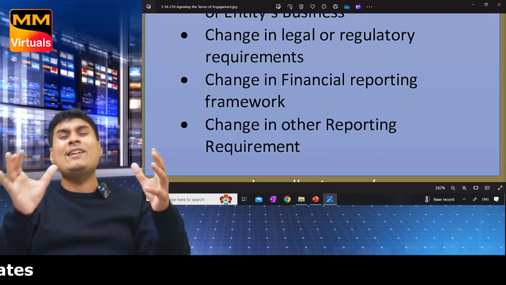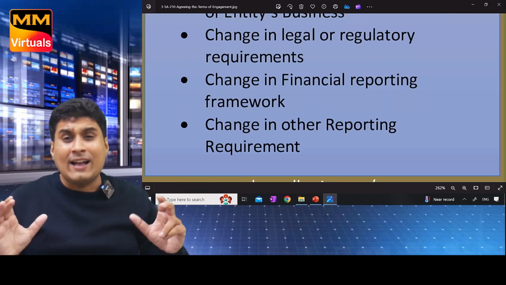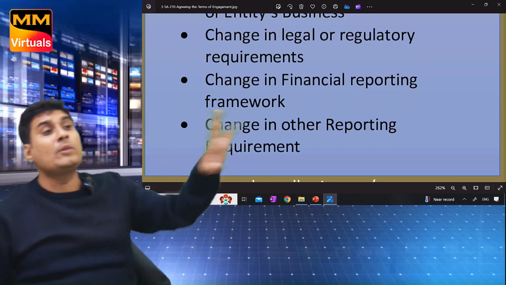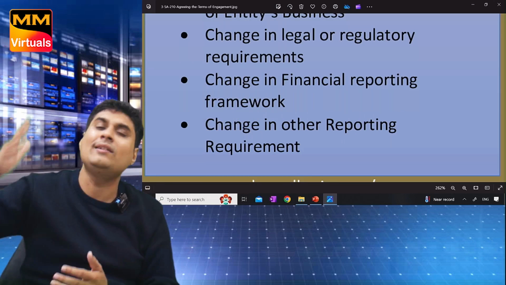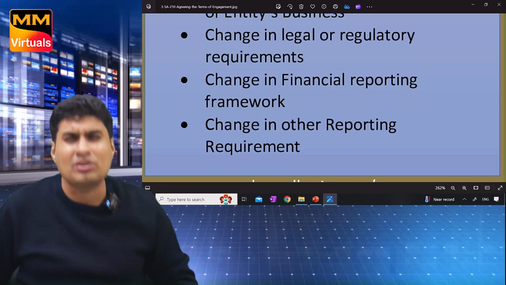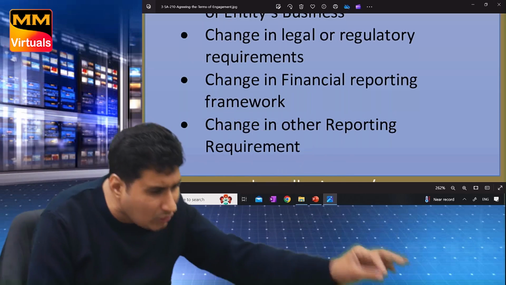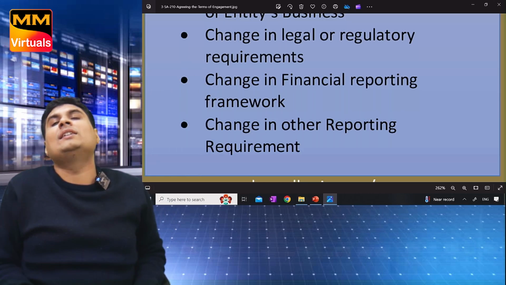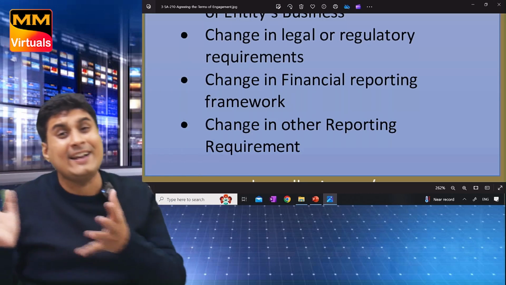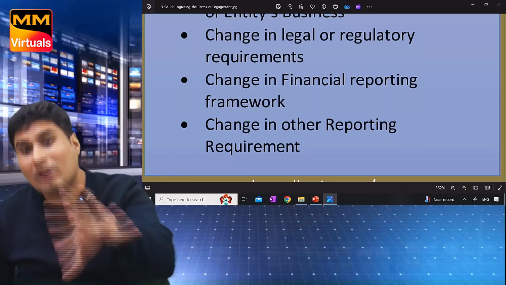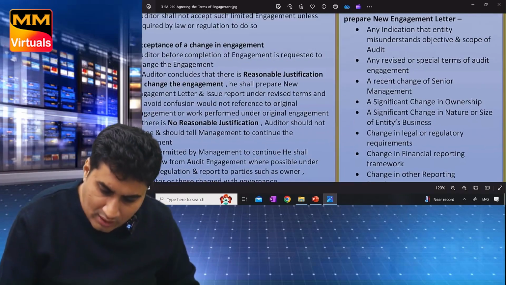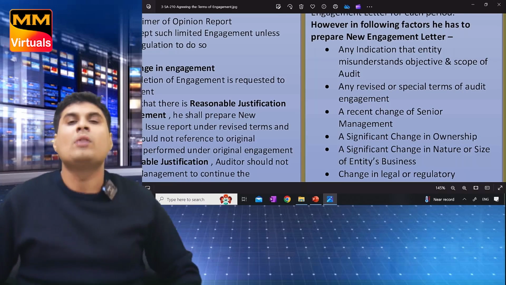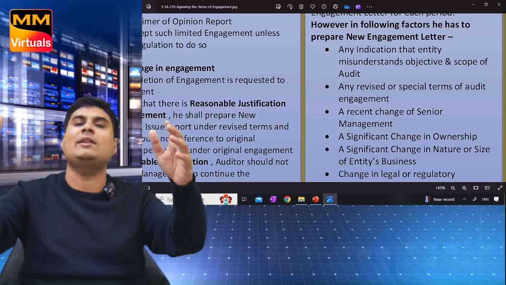Okay. Change in legal requirements. Example: you also have to report on internal financial control now. Tomorrow they will tell also report on admin control. Then fees will be more. Change in legal requirement. Change in what? Financial reporting framework change. Earlier schedule 6, then revised schedule 6, now schedule 3. Changes in other reporting requirement. From AS, Ind AS came, reporting requirement, CARO came. Okay, understood. So tell me, do I need to send engagement letter every year? No, no, no. But in following cases, yes.